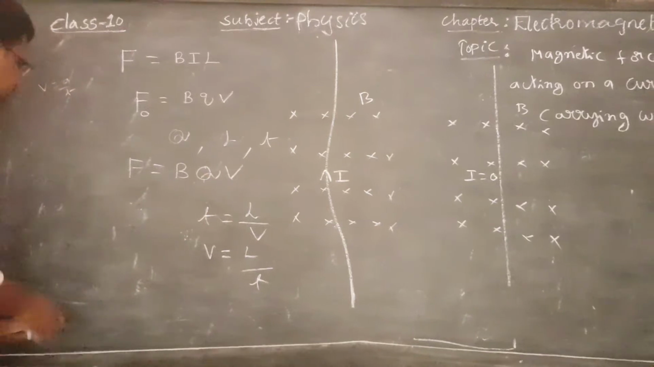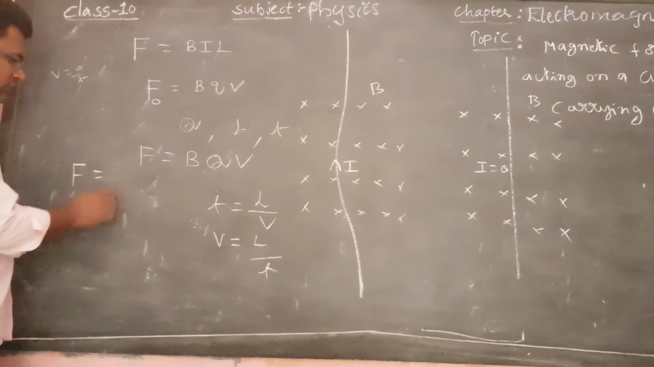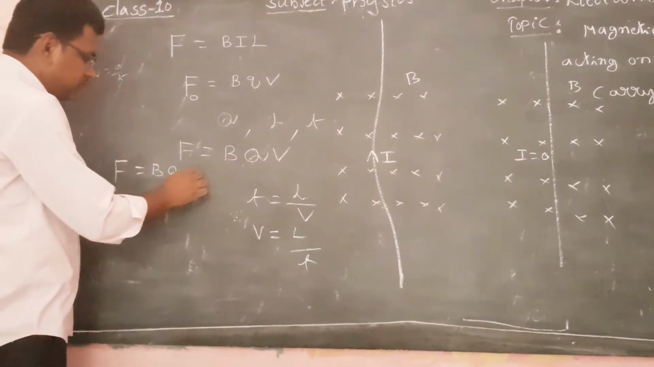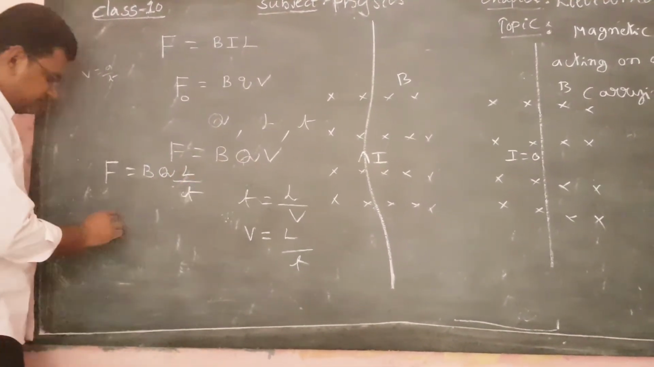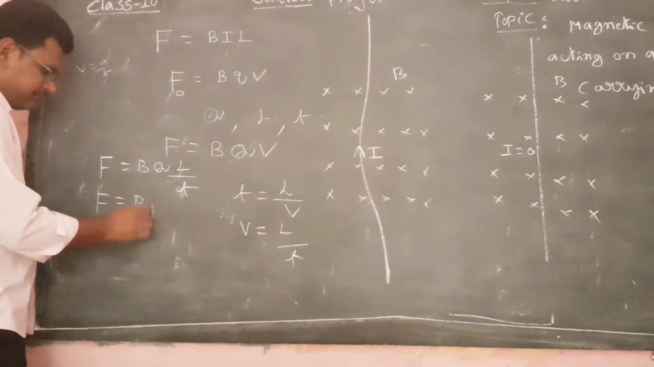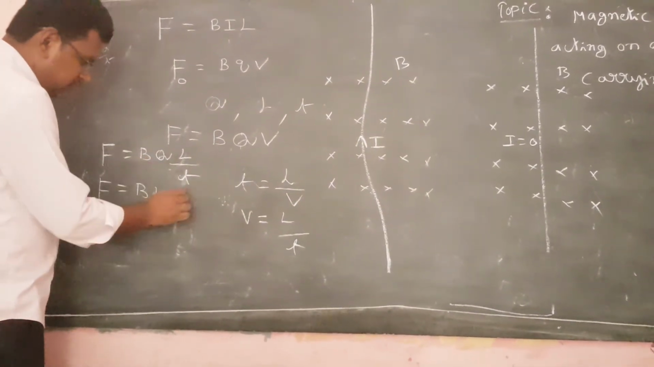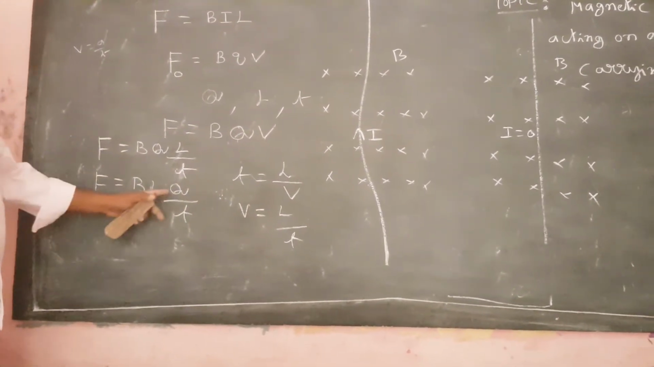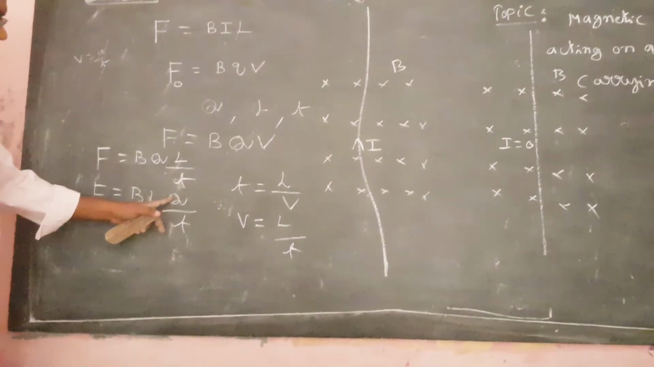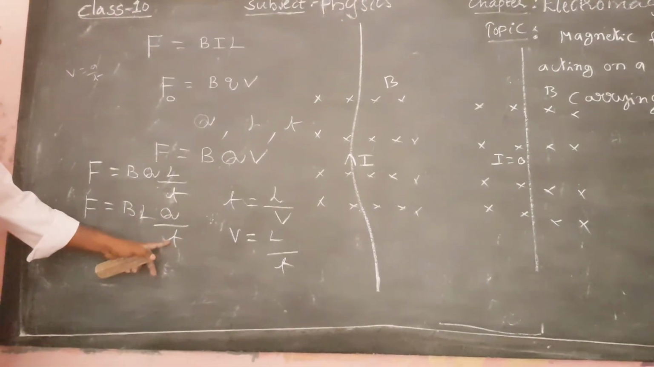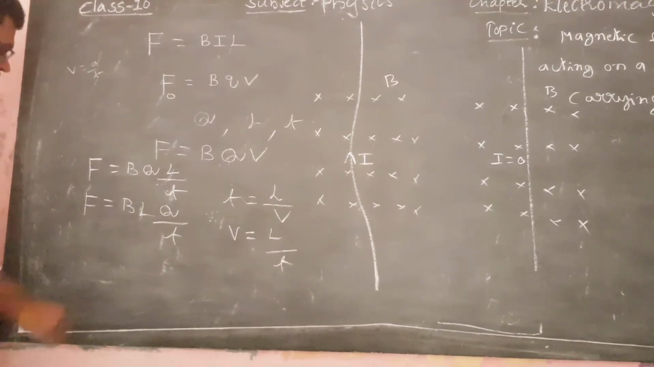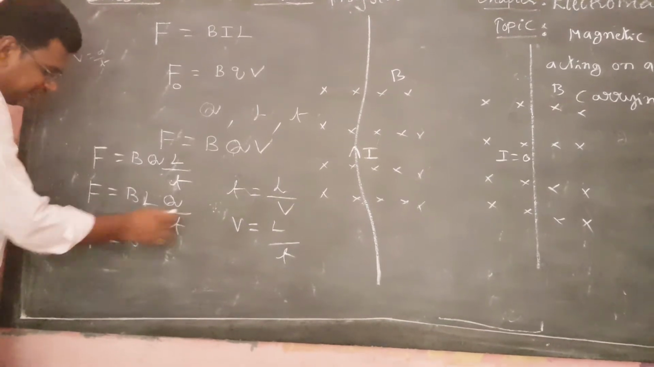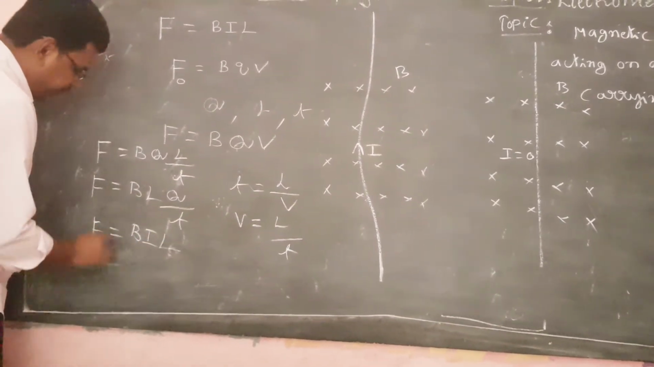Now substitute here: F equals B, Q, and v is L by t. Now F equals B L, and this can be written with Q by t. Q by t means the total charge flowing in the total time t. It is called current. So F equals BLI, or BIL.